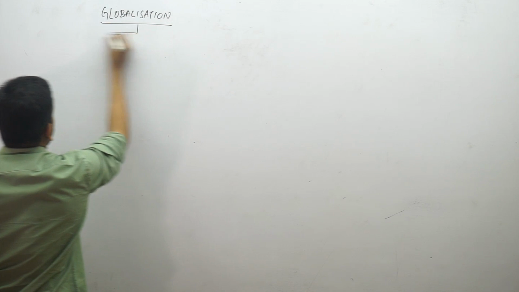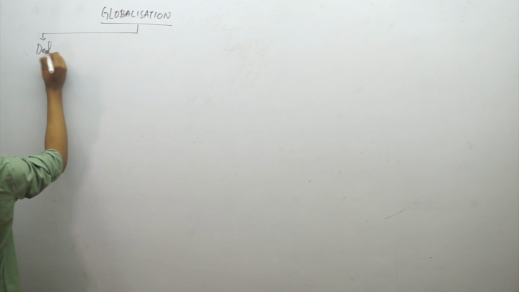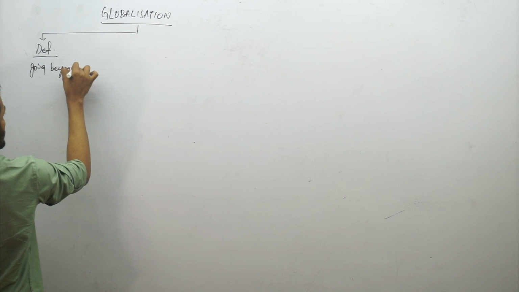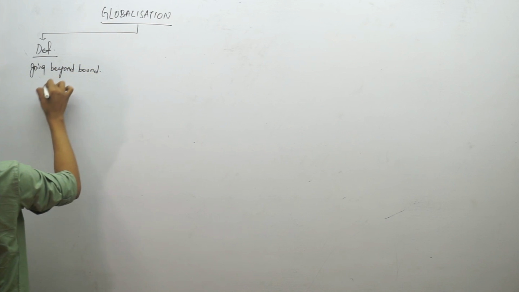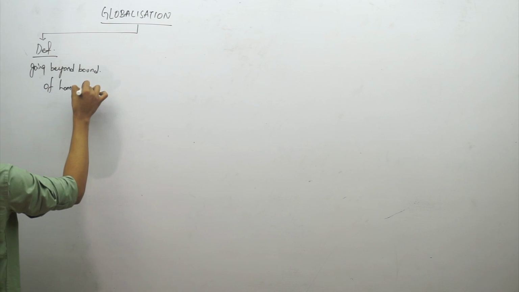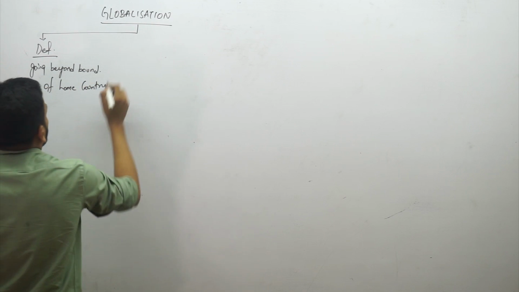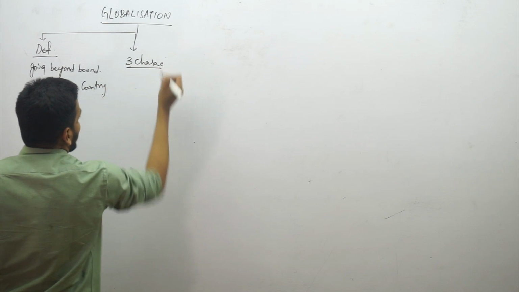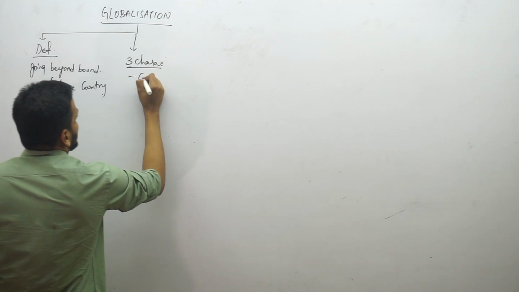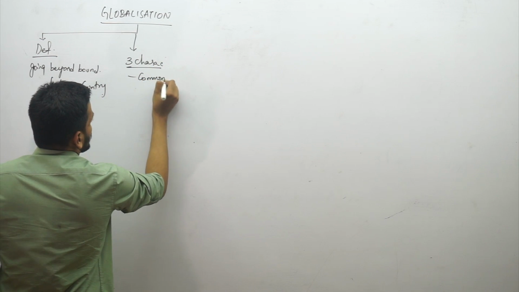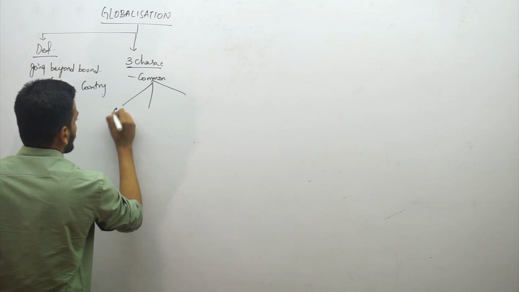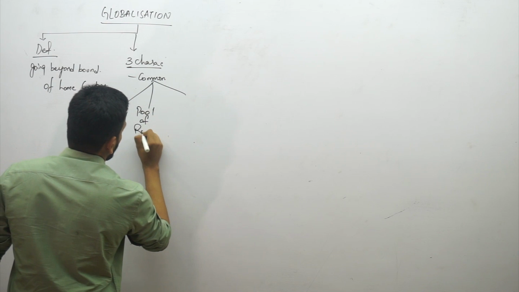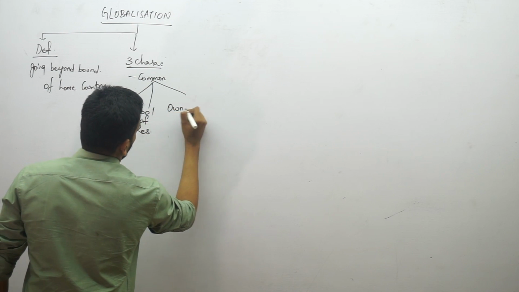Globalization. First is the definition of globalization, that is going beyond the boundaries of the home country. That's globalization. Then 3 characteristics of a global company: it has 3 things in common: common strategy, common pool of resources, and common ownership.